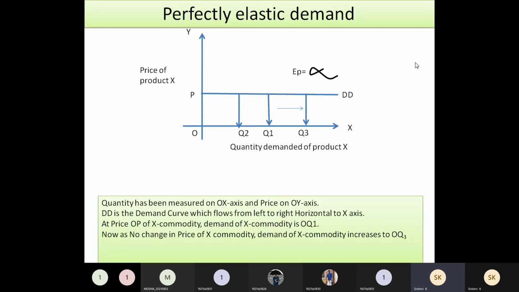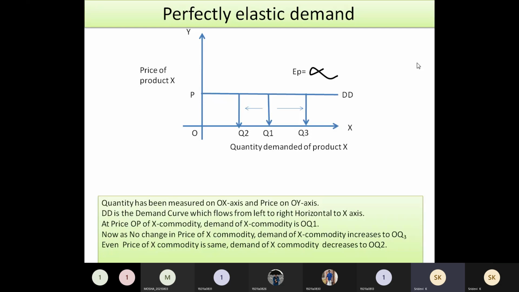You can take the example of COVID. Even though the price of the product was not increased, the sales were reduced. So that example you can take. Why will the demand decrease? Even if the price is the same, even at P, the demand of the product will be reduced to Q1. This is how the sales of any product will behave in the case of perfectly elastic demand.